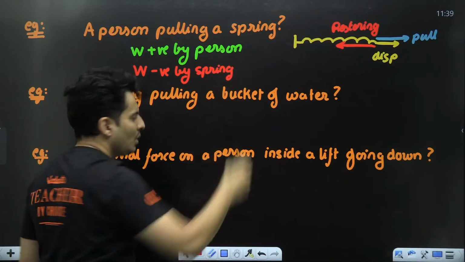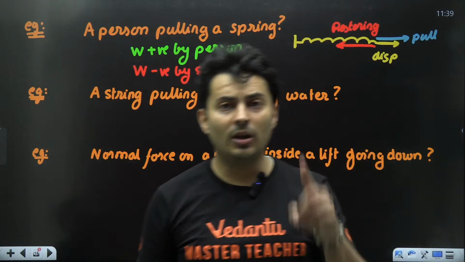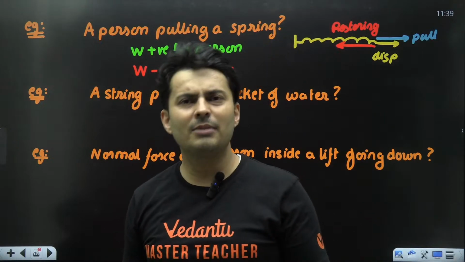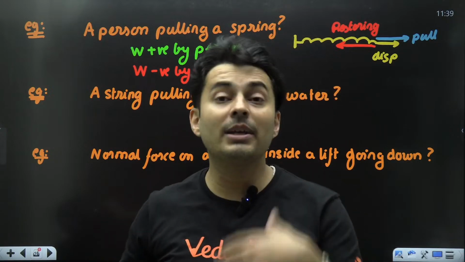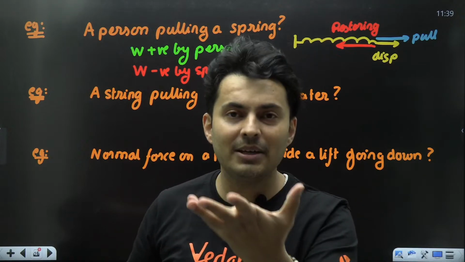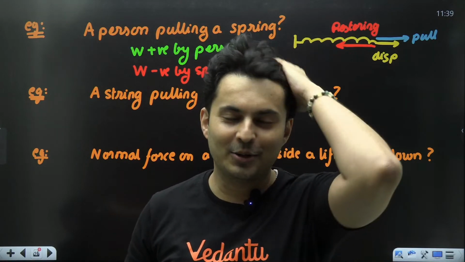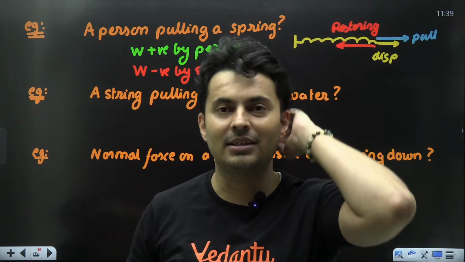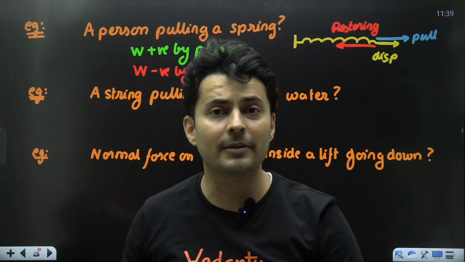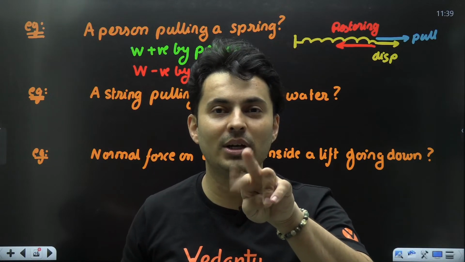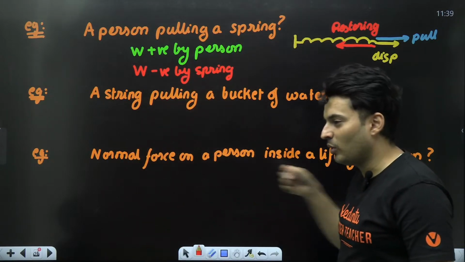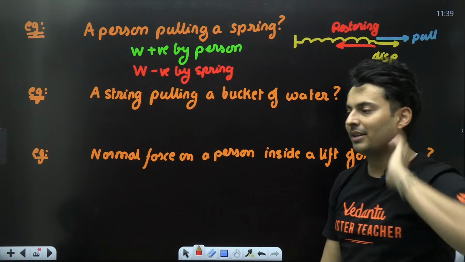Keep this in mind. Whenever work is done, there is always somebody who is doing positive work and somebody who is doing negative work. It is logical. How is it possible that I am giving money but nobody is taking it? Or if somebody is taking money, somebody must be giving it, by force or not by force, that is secondary, but 100%. So whenever there is a taker, there is a giver. Whenever there is a giver, there will be a taker. Otherwise, the transaction won't happen. Keep that in mind. So, the person is doing positive work, whereas the spring is sucking away the energy from that person.